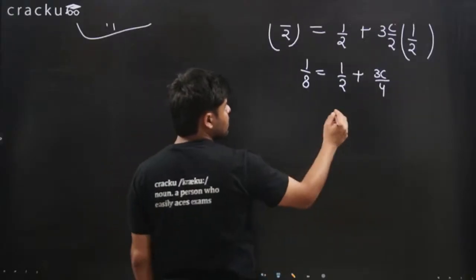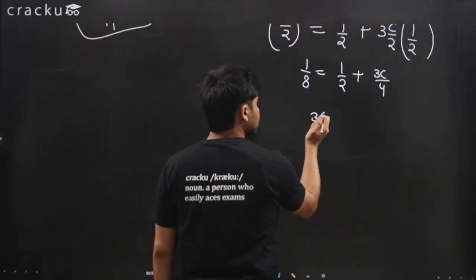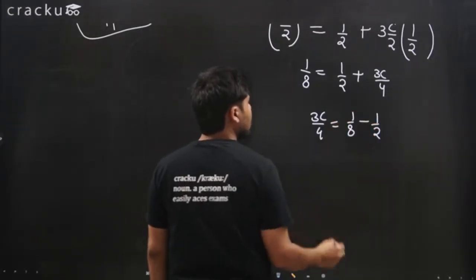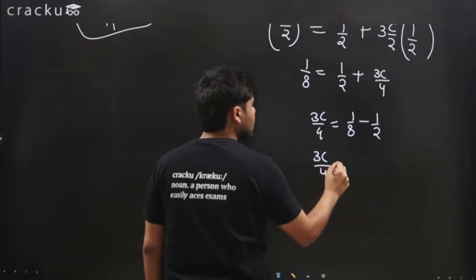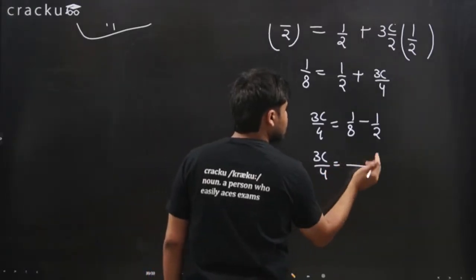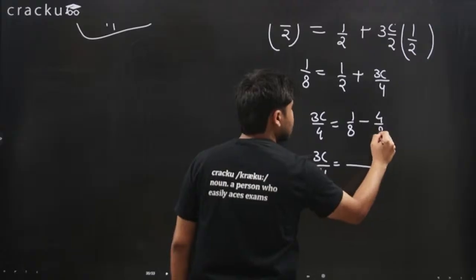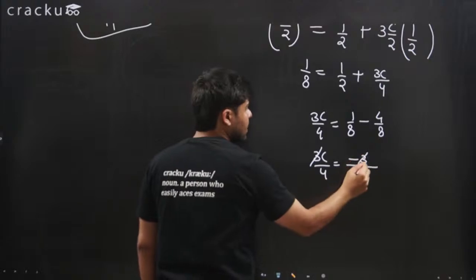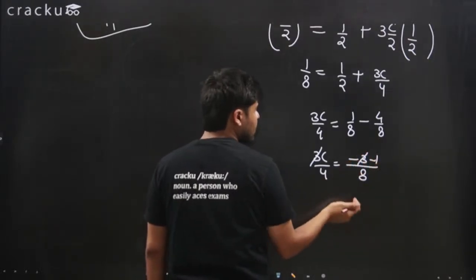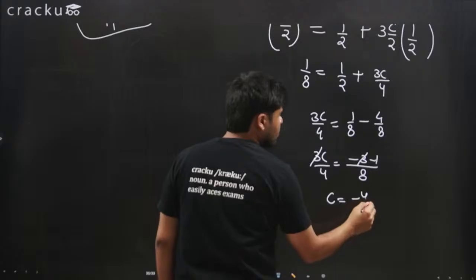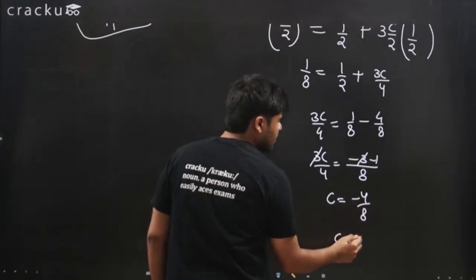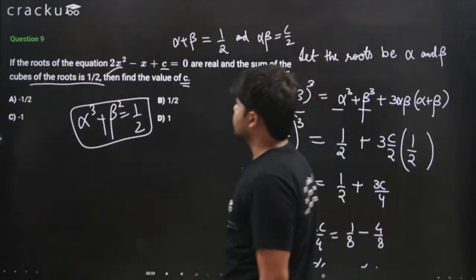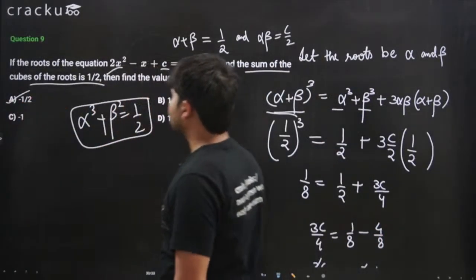Or we can simplify this further. 3c over 4 equals 1 over 8 minus 1 over 2. So 3c over 4 equals, we can take the LCM as 8, or instead write 1 by 2 as 4 by 8. Same thing. Minus 3 over 8. 3 and minus 3 cancel out. This is minus 1, right? And we get c is equal to minus 4 by 8. C is equal to minus 1 by 2. So the correct answer is option A, minus 1 by 2.